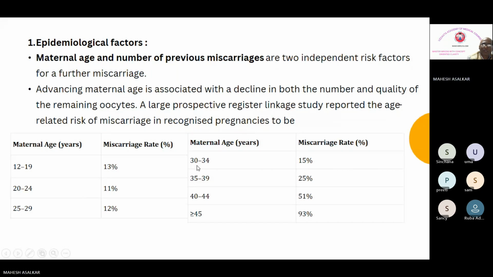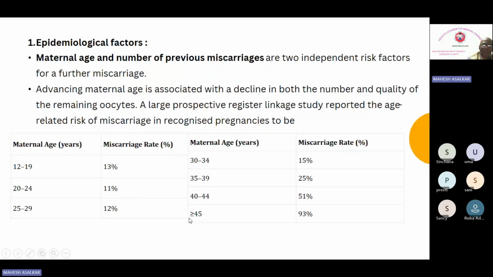Okay. So at 30, it will be 15%, half of 30. At 35, 25%. Okay, just add to it. At 40, it becomes 50. Okay, 51 is there. Just remember, even if you remember 15, 25, 51, this is more frequently asked.